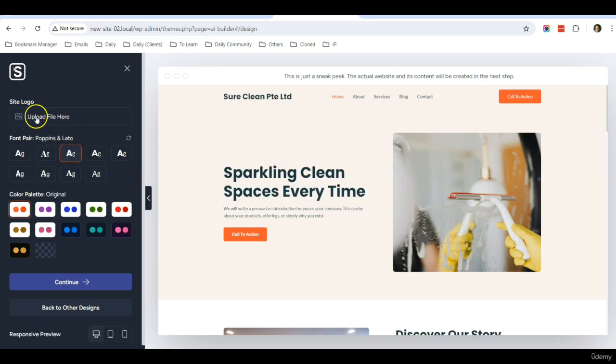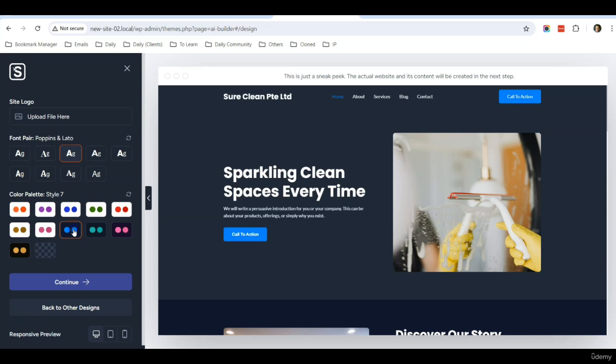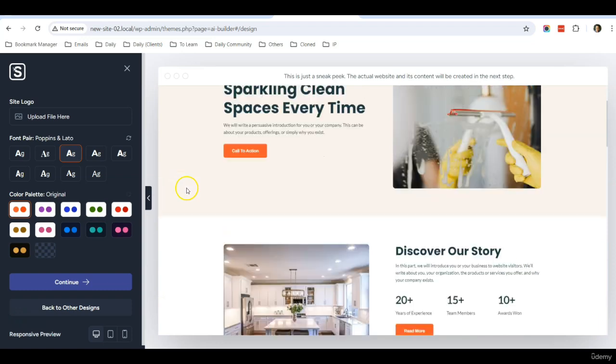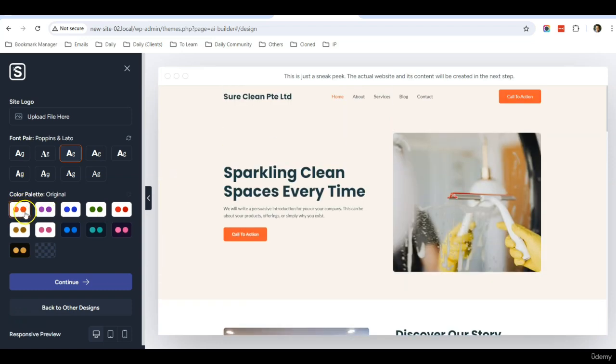You can also upload your logo if you have one. If not, later on in the lesson, I will share with you how you can upload a logo. For the color, you can also choose the color over here. You can have a dark base theme here if you want to. Okay, I find that the design all looks pretty nice, but I still like the first one. So after that, I'll click continue.